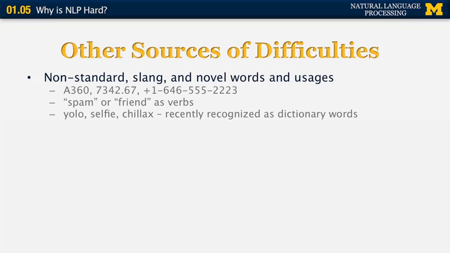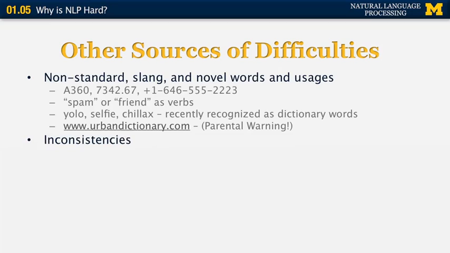Those words were recently added to major dictionaries. In fact, if you go to Urban Dictionary, you will find a lot of novel words that have very unconventional senses that you still have to be able to process in a natural language system. The only warning that I have for you is that this website is very much R-rated, and it should only be looked at with parental permission.